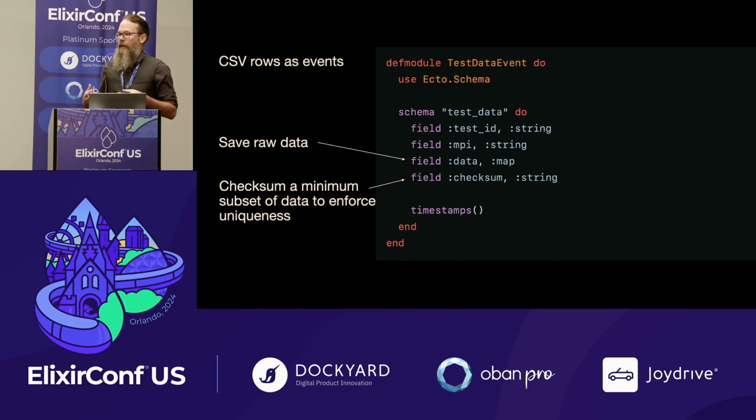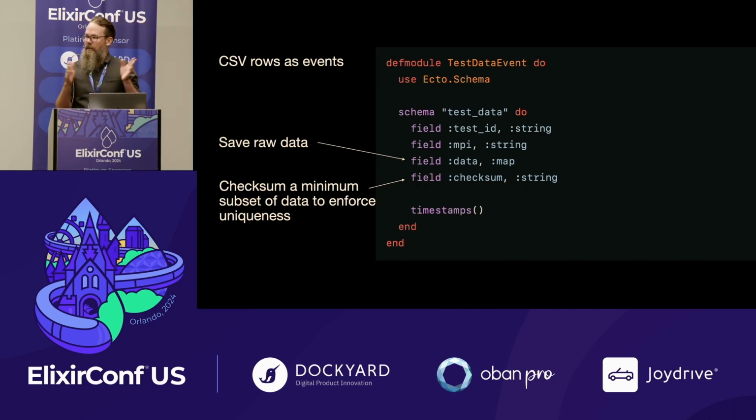Then we can save off the raw data, and actually now this is a much simpler operation because this part of it is not about deduplicating the patient. It's actually about just deduplicating data. Have we actually seen this row before? Maybe an update column changed, but we don't care about the update column.